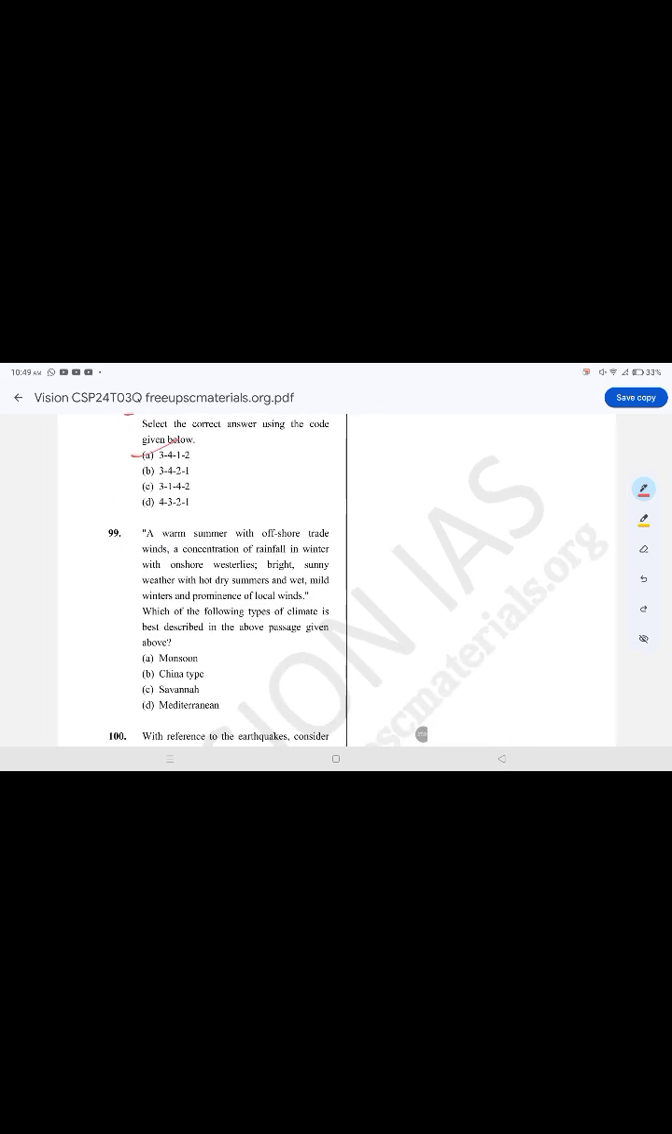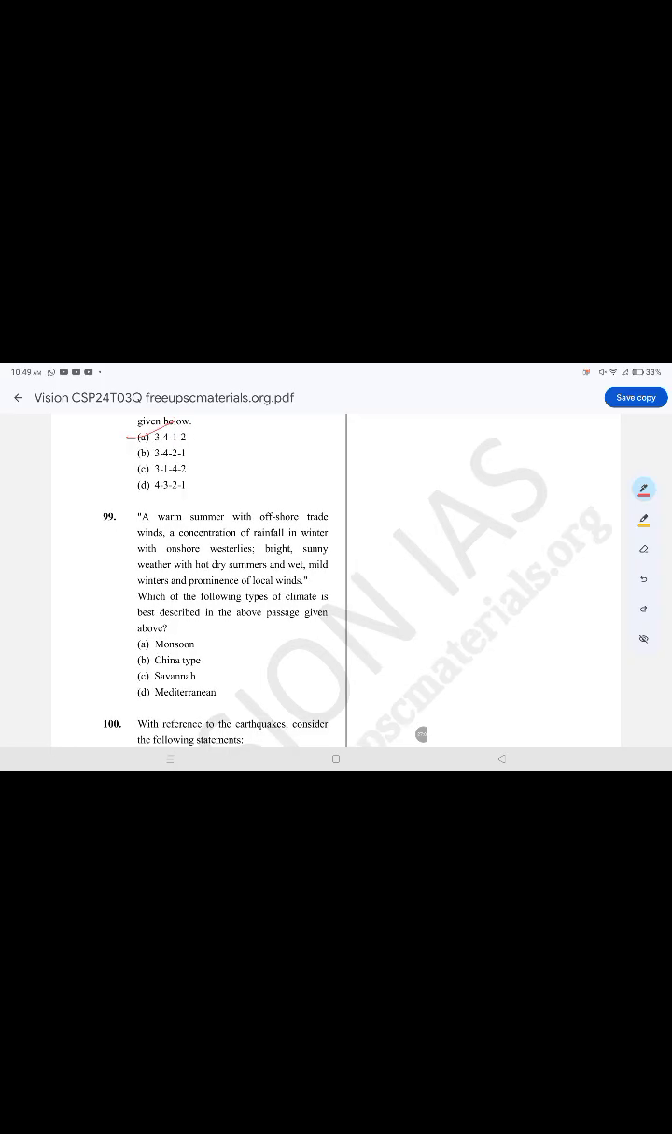A warm summer with offshore trade winds, a concentration of rainfall in winter with onshore westerlies, bright sunny weather with dry hot wind summers and wet mild winters, and prominence of local winds. Which of the following types of climate is best described in the passage given above? 99. The correct option is option D, Mediterranean.